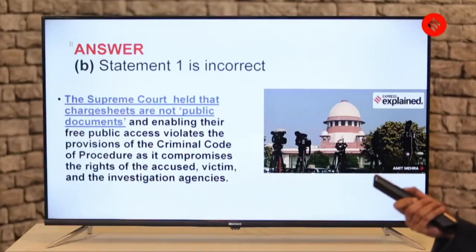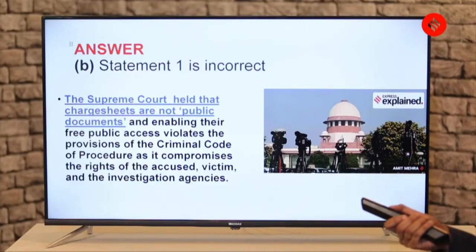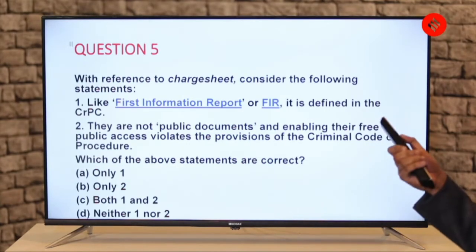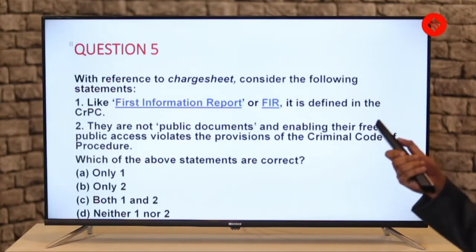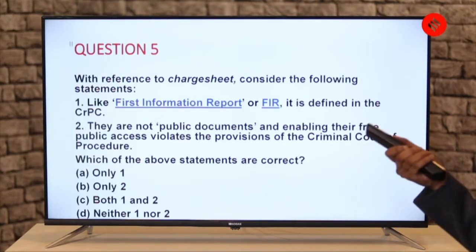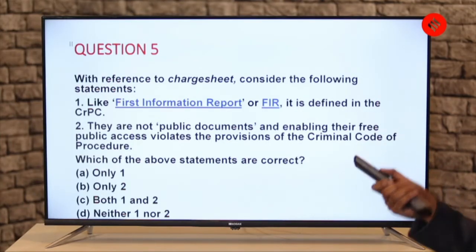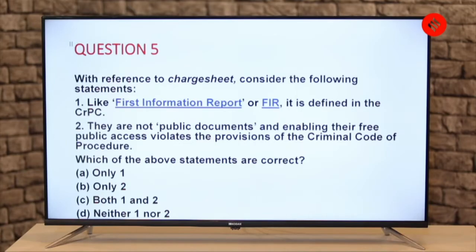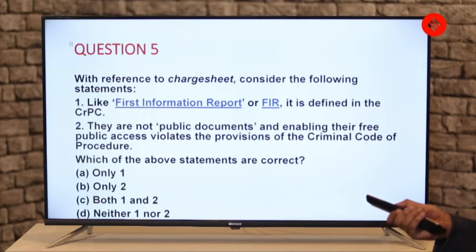The answer is B, that is, statement 1 is incorrect. So the first statement is incorrect: like FIR, charge sheet is defined in the CrPC. Now this can have various meanings, whether FIR is defined in the CrPC, whether charge sheet is defined in the CrPC, or they are defined somewhere else, or they are not defined at all. But it's an open-ended statement in that way.